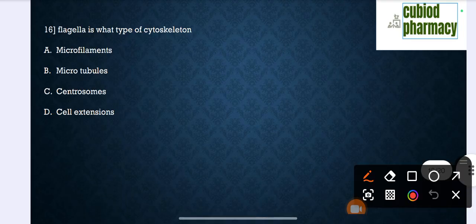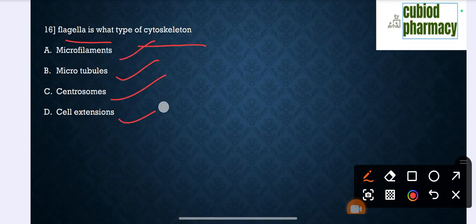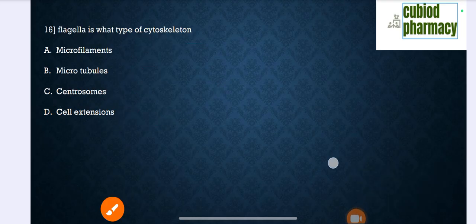Question number 16. Flagella is what type of a cytoskeleton? Option A, microfilaments, option B, microtubules, option C, centrosomes, option D, cell extension. The correct option is cell extension. Option D is the correct.